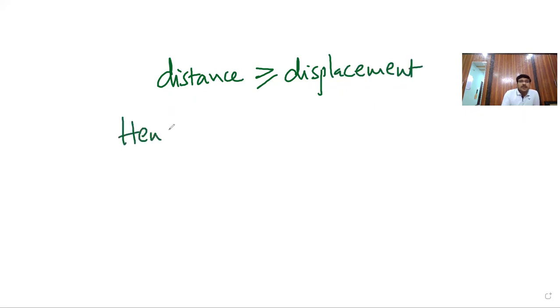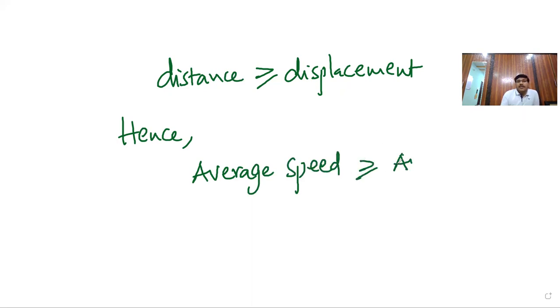Hence, you can say average speed is always greater than or equal to the average velocity. Distance is always path length, hence it is greater than the displacement.